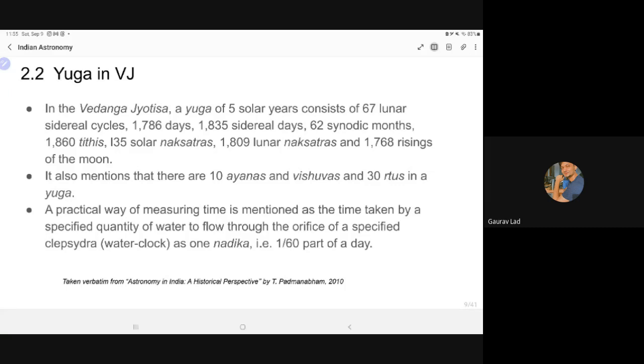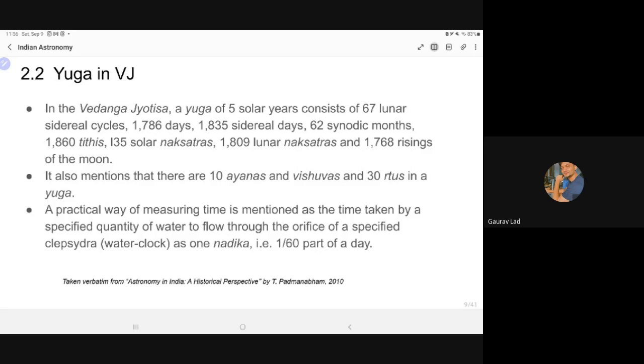So this shift of the rising point of the sun is what we understand as ayana. The sun starts moving to the north, that is Uttarayan. The sun starts moving to the south, that is Dakshinayan. So in a yuga, there are 10 ayanas and vishuvas and 30 ritus. Ritus is again seasons.